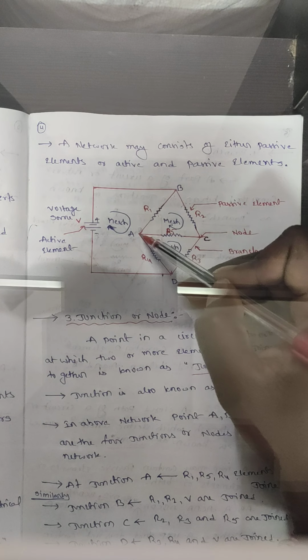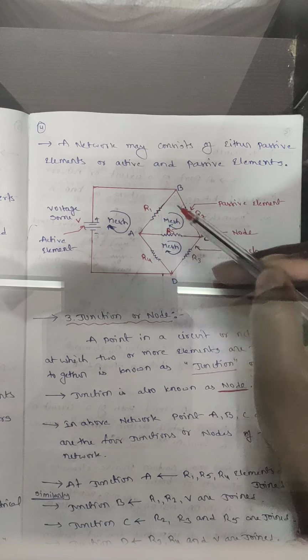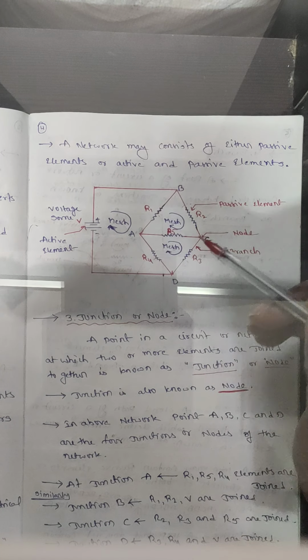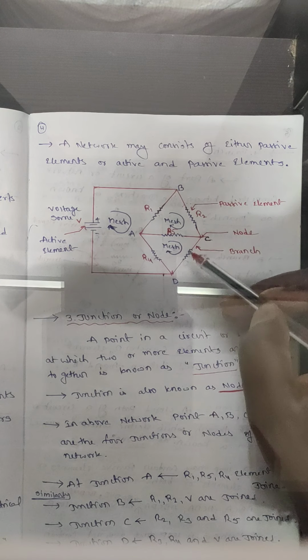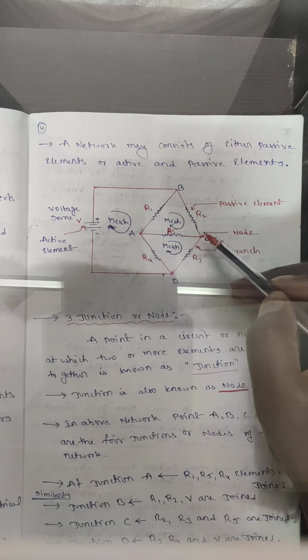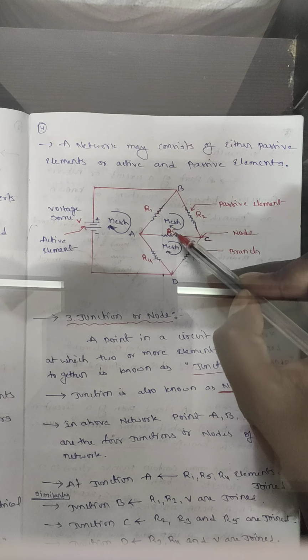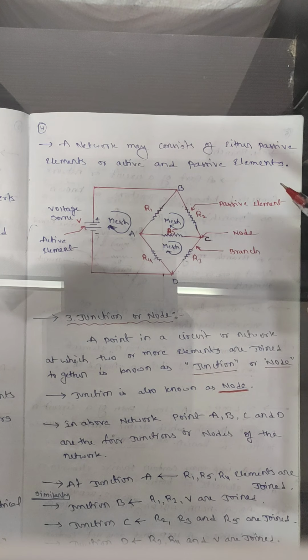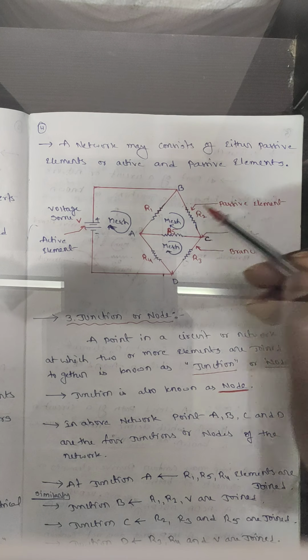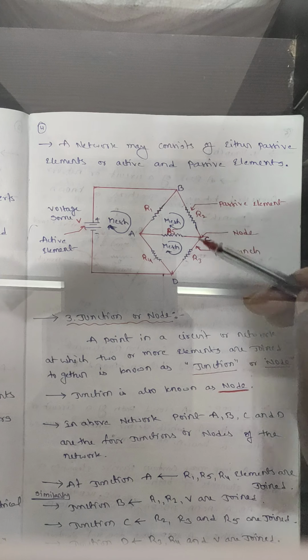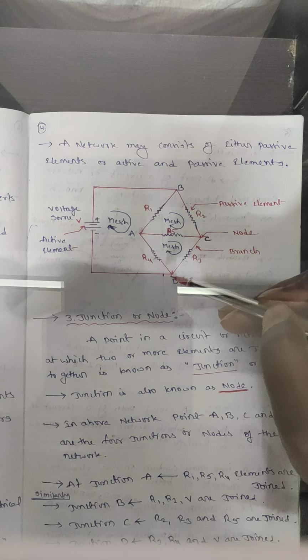For junction A or node A, R1, R5 and R4 are the elements connected. For junction D, R3 and R4 elements are connected. For junction C, R2, R3 and R5 elements are connected. Each and every point is called a junction. A is one junction, B is one junction, C is one junction and D is one junction.